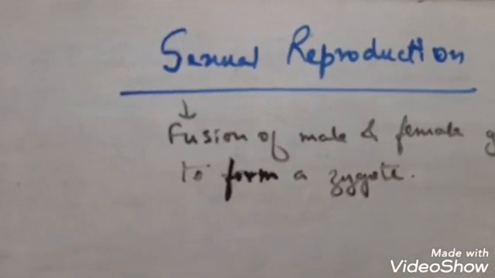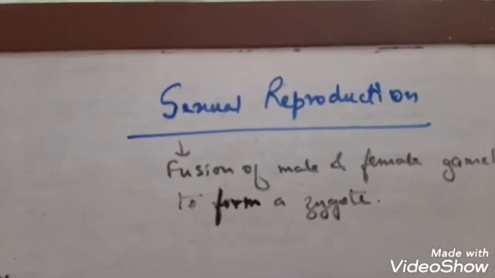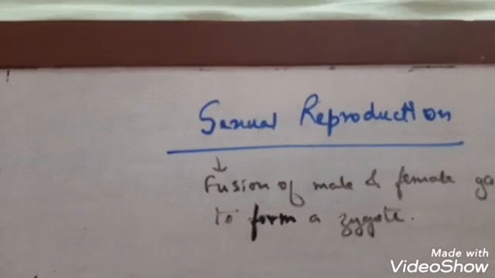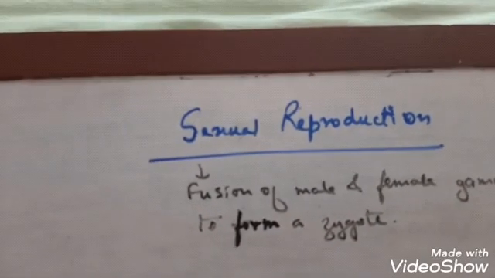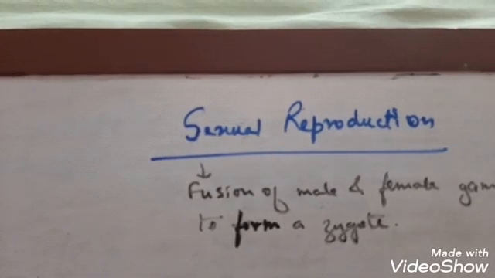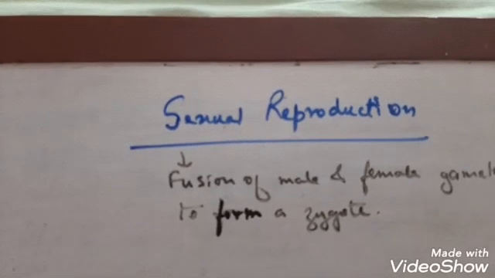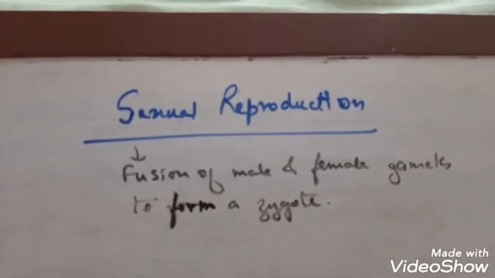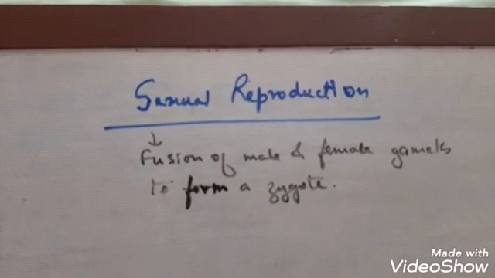So watch it. Children, as I discussed asexual reproduction from chapter 1 of class 12 biology, today is the last part of the chapter, that is the sexual reproduction part. Let me first tell you the definition of sexual reproduction. Sexual reproduction means the reproduction process in which male and female gametes are involved, and they fuse together to form a zygote. Remember, the zygote is unicellular, that is a single cell.